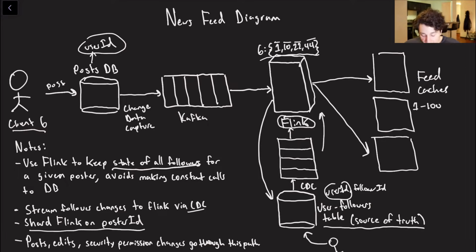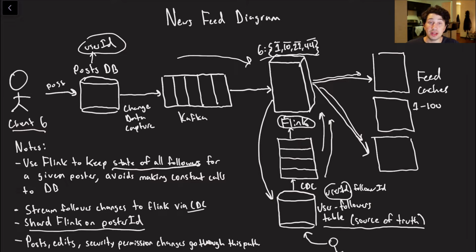Okay, so we've spoken about that, and then additionally you may be thinking to yourself, well, this works great for new tweets, but what if we want to edit a tweet? What if we want to potentially update security permission changes on it? What if that tweet all of a sudden gets new followers? Well, keep in mind that all of this data is actually flowing through into this Flink consumer, and then it can do the necessary logic to send those updates to the required caches.